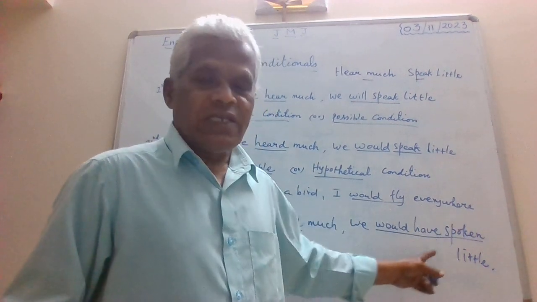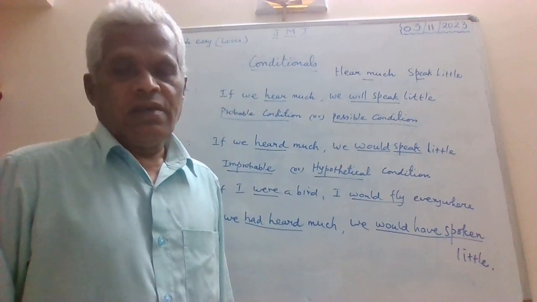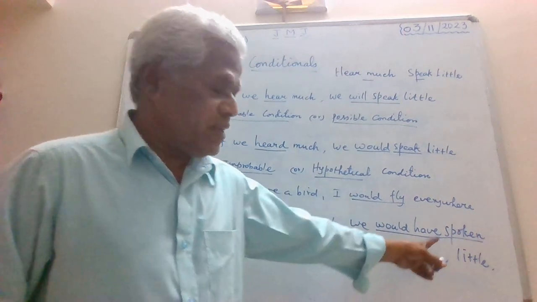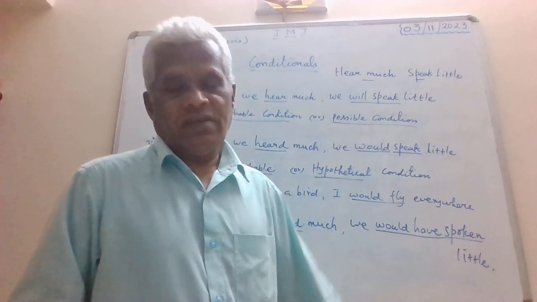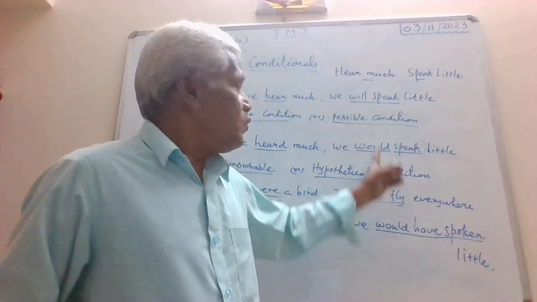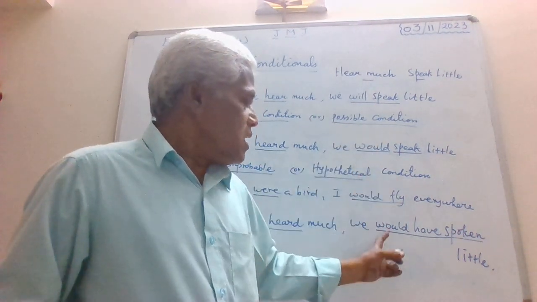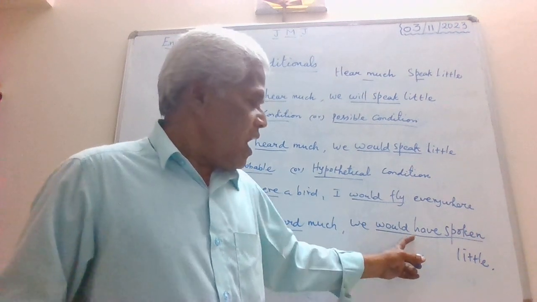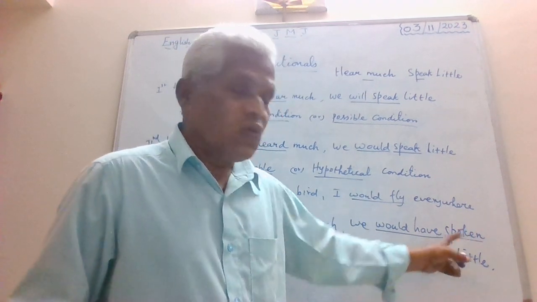Have spoken is actually perfect. Would have spoken, this is, suppose, future; will has been turned into would, and the same would is written here, and along with that, have spoken is added here.